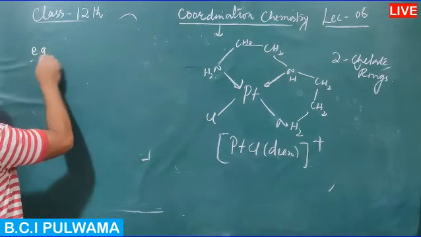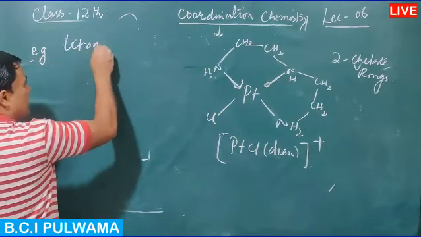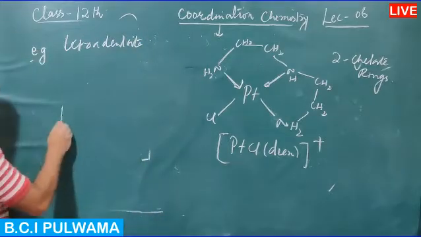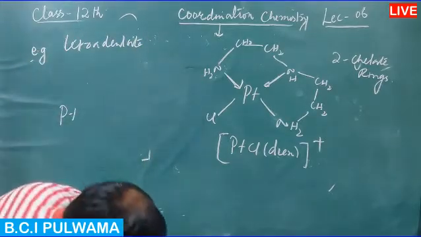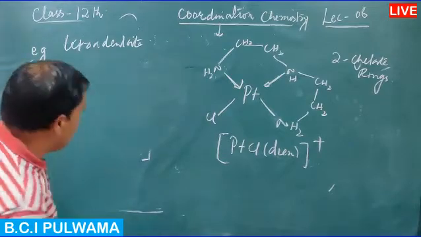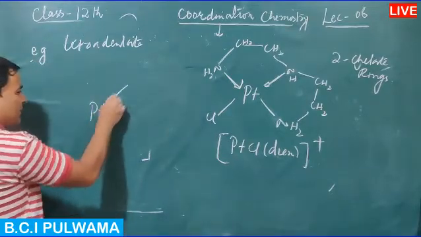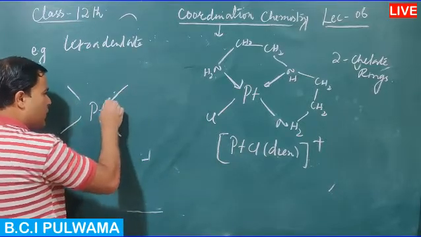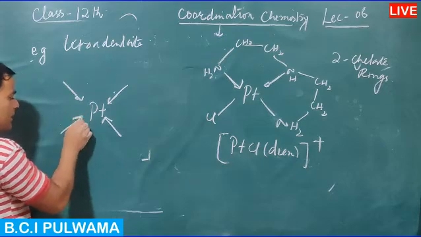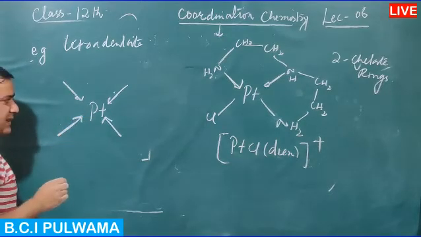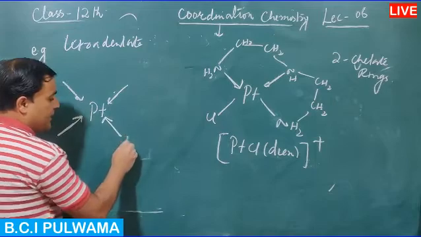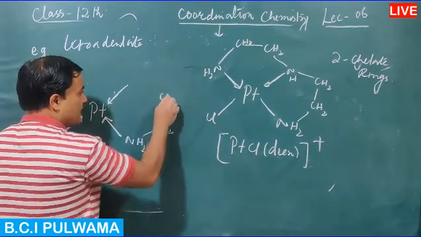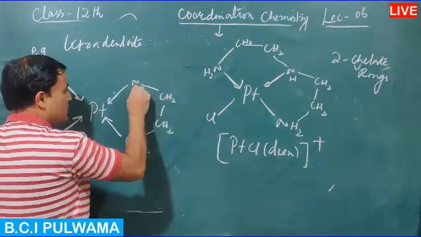The last example is that of tetradentate chelation. The example is that of platinum with four bonds, which are coordinate bonds. The ligand is triethylene tetramine: NH2 bonded to CH2, bonded to CH2, bonded to NH, and so on, with coordinate bonds, and here three rings are formed.